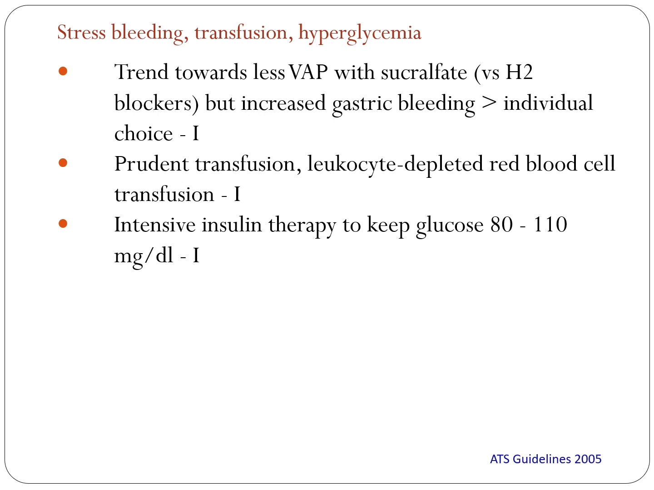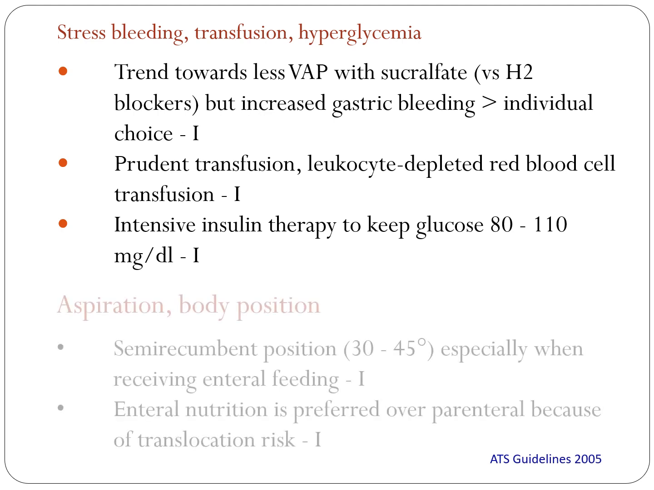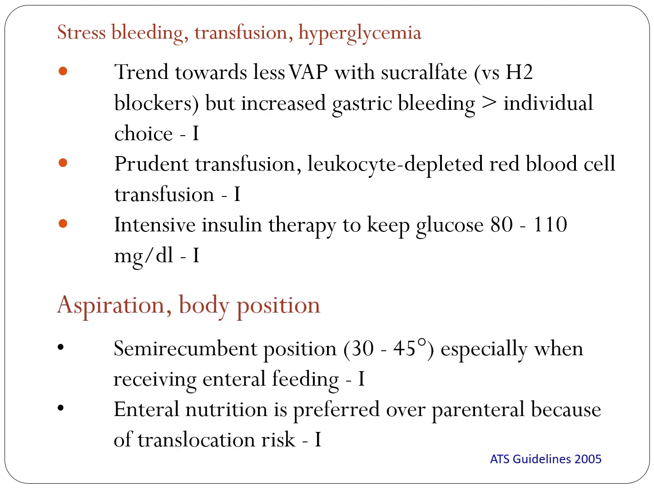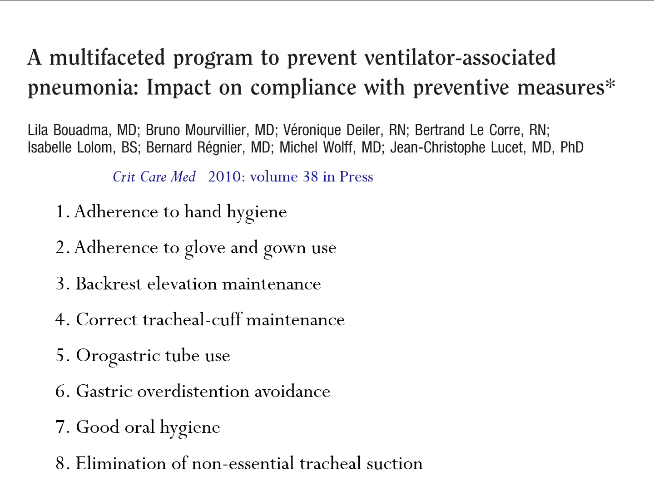Prudent transfusion like leukocyte-depleted RBC transfusion, intensive insulin therapy are of use in prevention of ventilator pneumonia. Then semi-recumbent position, that is 30 to 45 degrees, especially when receiving enteral feeding. Then enteral nutrition is preferred over parenteral because of translocation. Then added to the hand hygiene, added glove and gown use, back rest elevation maintenance, correct tracheal cuff maintenance, orogastric tube use, gastric overdistension avoidance, good oral hygiene and elimination of non-essential tracheal suction are part of the various multifaceted measures to prevent VAP.